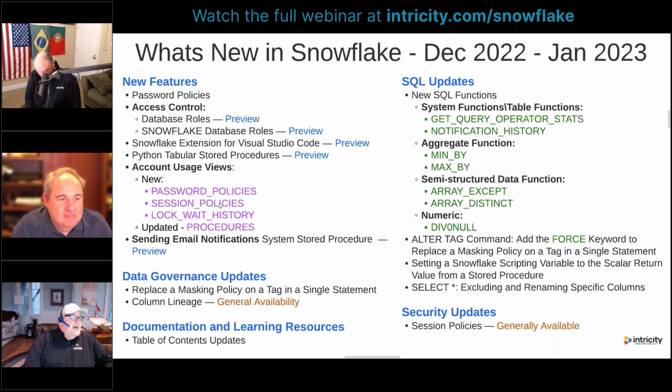There's some new account usage views. We're going to talk about a couple of these, but some of the secured views that are available in account usage, of course, password policies, so we can see the information on password policies, some session policy views, lock wait history, which is a cool thing that we'll be able to use as we're diving in and looking at what's going on in our Snowflake environment, in the Snowflake data estate.